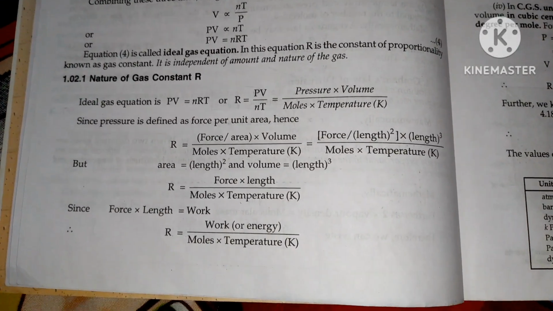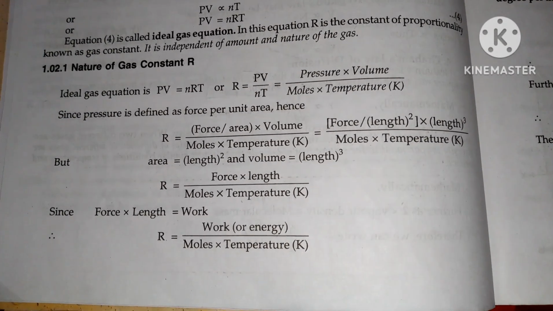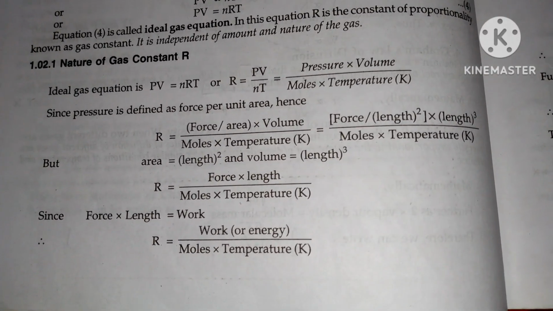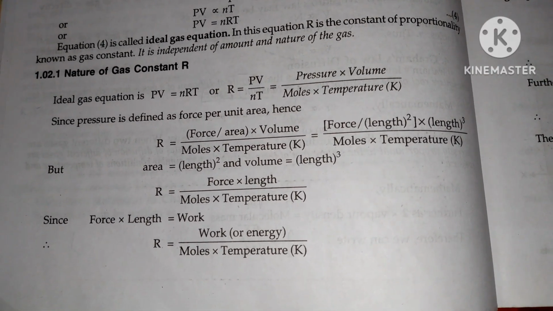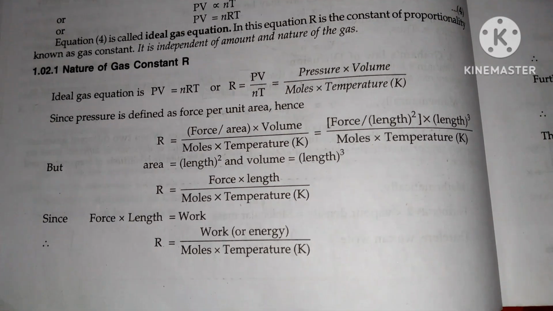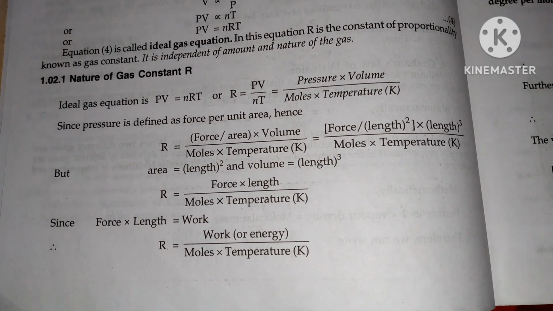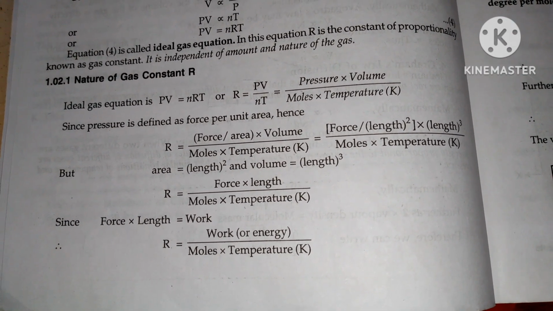Nature of gas constant R. The ideal gas equation is PV equals nRT, or R equals PV divided by nT. It will be equal to pressure into volume divided by moles into temperature in Kelvin. Since pressure is defined as force per unit area, R equals force per unit area into volume divided by moles into temperature.